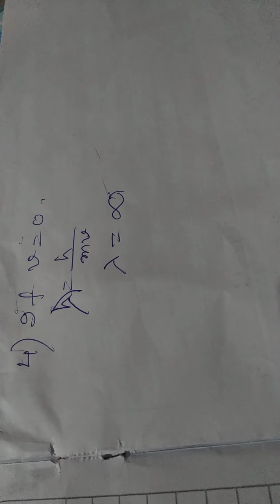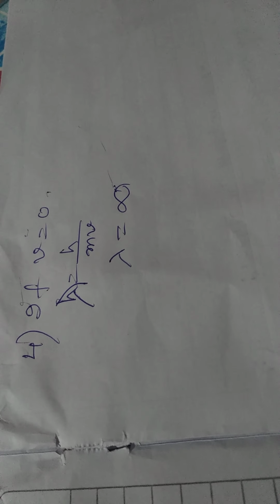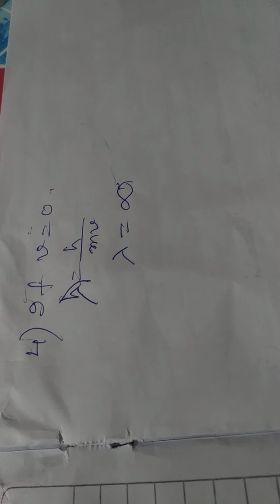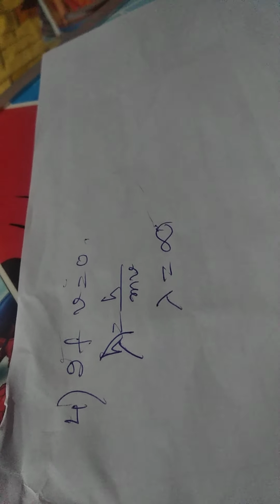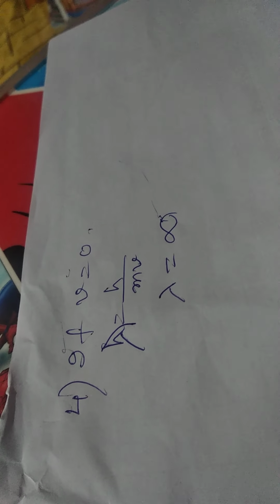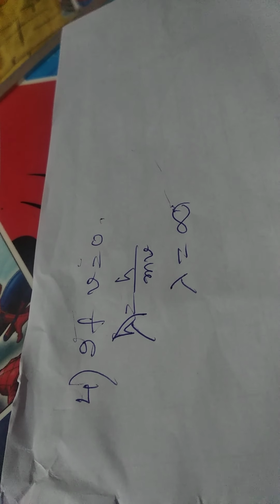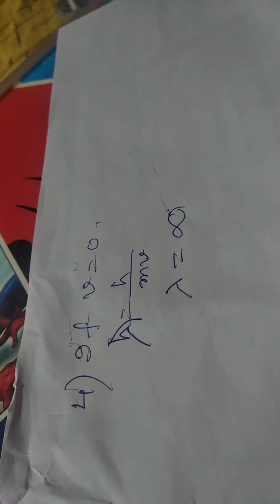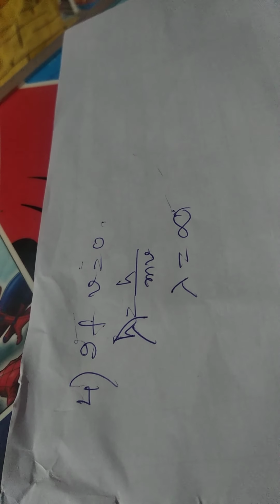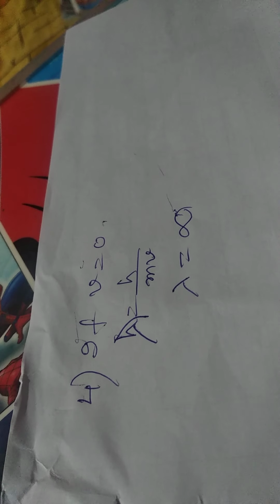You know this from the definition of electromagnetic waves.